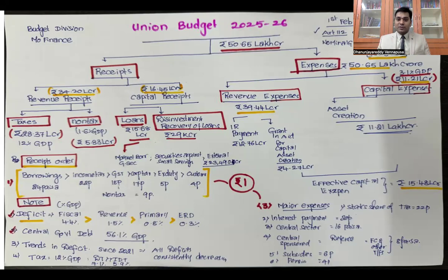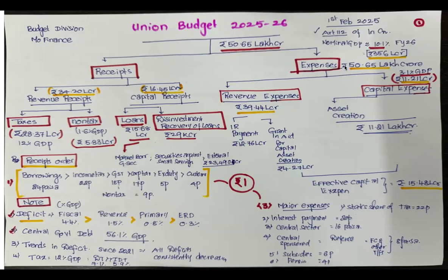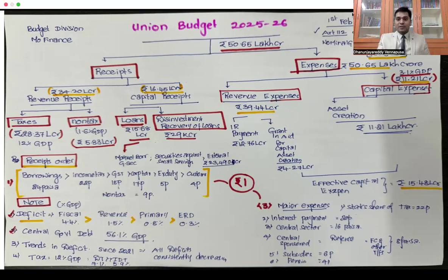So interest payments form the major chunk of your expense items. After this, if you add grant-in-aid and asset creation, that is called effective capital expenditure. So effective capital expenditure this year stood at 15.48 lakh crores. Last year it was around 15 lakh crores. These are some minor things that we have to remember as far as expenses are considered. So you have capital expenditure in this way in the country.